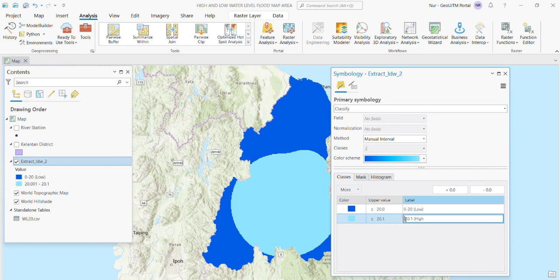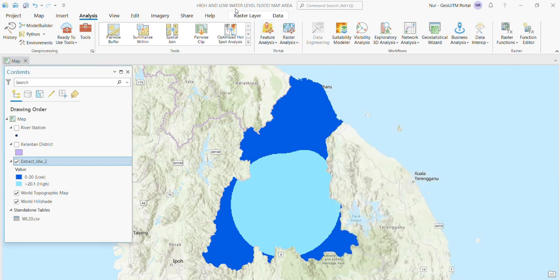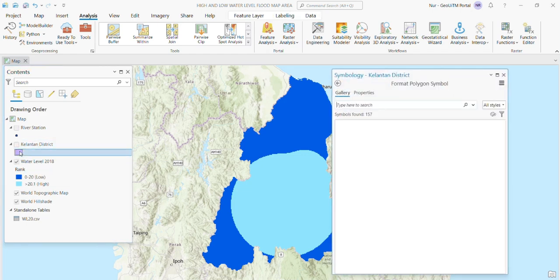After the high and low water levels have been finished, you need to go to the water level data and rename it as water level for 2018, because the value is from the water level 2018, and change the value to rank.